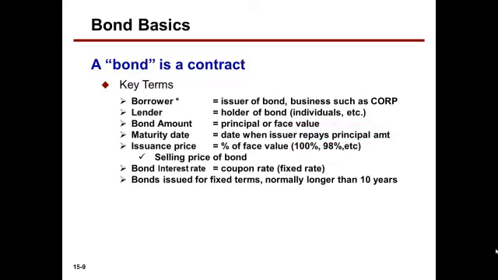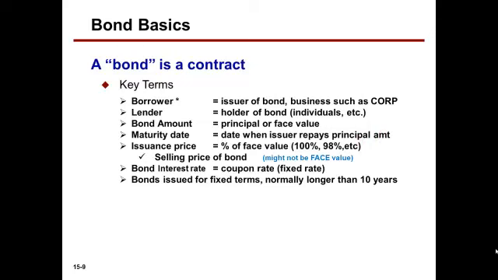Issuance price, normally expressed as a percent of face value, such as 100%. If a bond is sold at face value, we call it a selling price of 100. If a $1,000 bond is sold at $980, we call it priced at 98. So the issuance price is the selling price of a bond. It might not be the face value. When that occurs, we have more complicated accounting to deal with.